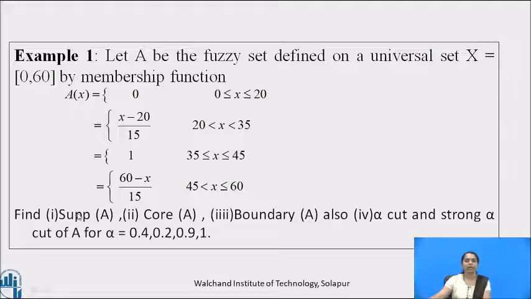Then find support of A, core of A, boundary of A, and also alpha cut and strong alpha cut of A for alpha equal to 0.4, 0.2, 0.9, 1.